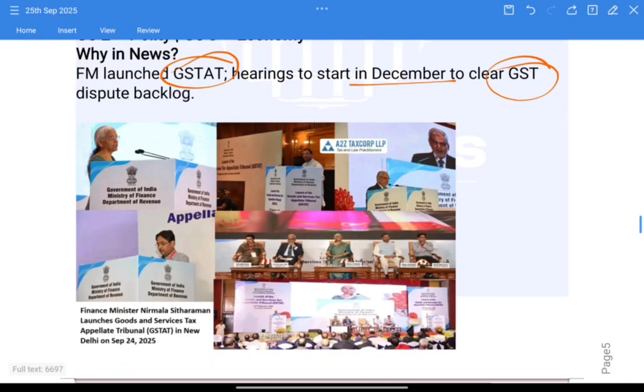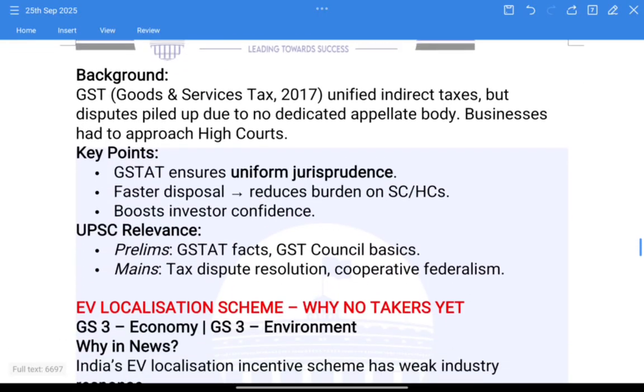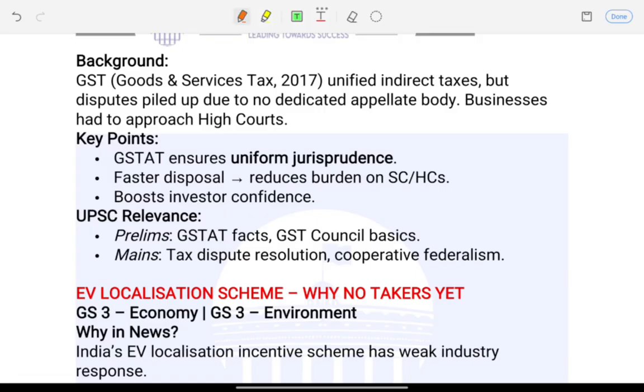Since GST's launch in the year 2017, right? Disputes piled up in high courts because no dedicated tribunal or appellate body existed. Businesses needed a uniform platform for the appeals.